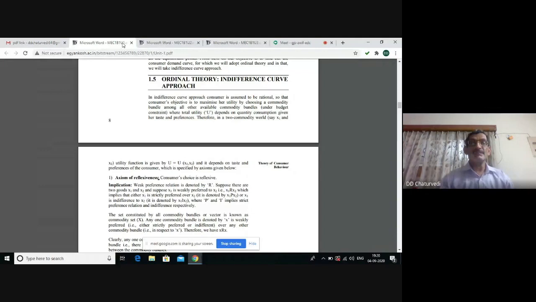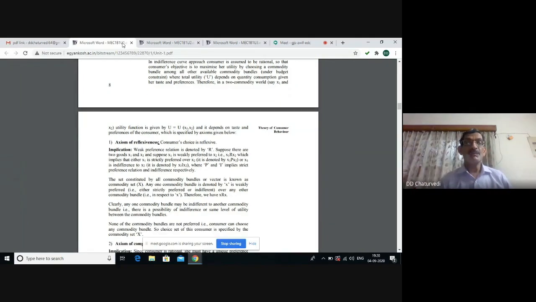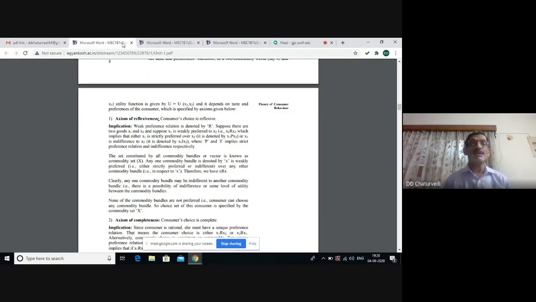There are certain assumptions of the indifference curve approach. The first one is consumer's choice is reflexive. This implies any one commodity bundle may be indifferent to another commodity bundle. That means there is a possibility of indifference or same level of utility between the various commodity bundles.